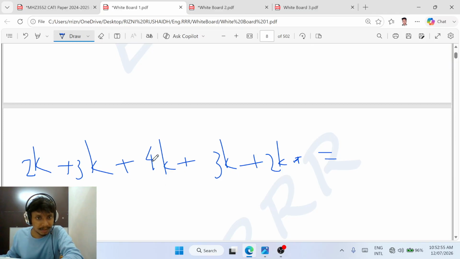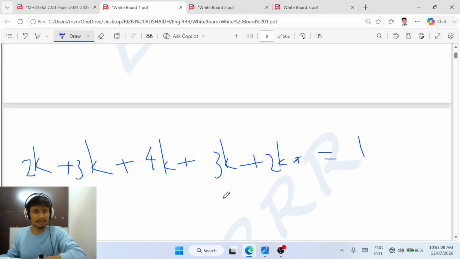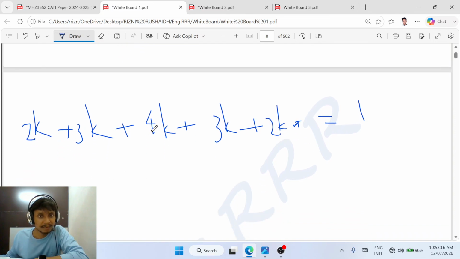There are five terms: D equal to 0, 1, 2, 3, 4. So 2k plus 3k plus 4k plus 3k plus 2k is equal to 2, 5, 9, 12, 14, so 14k.